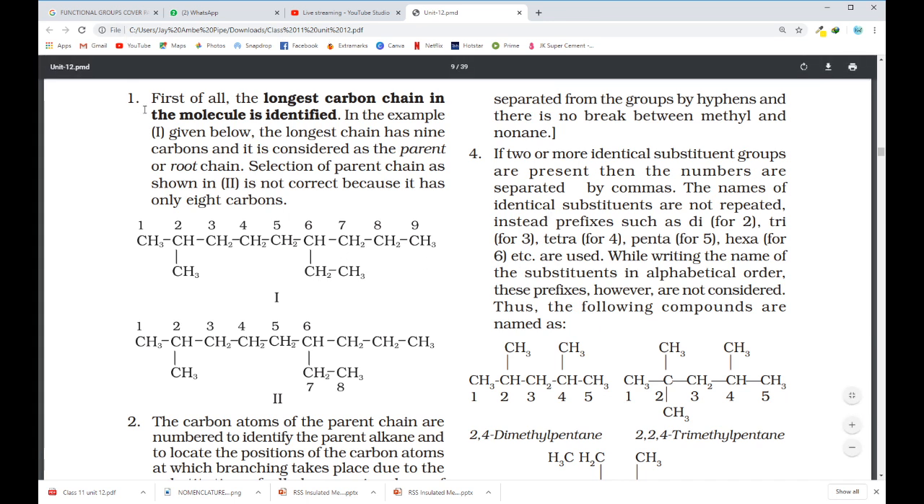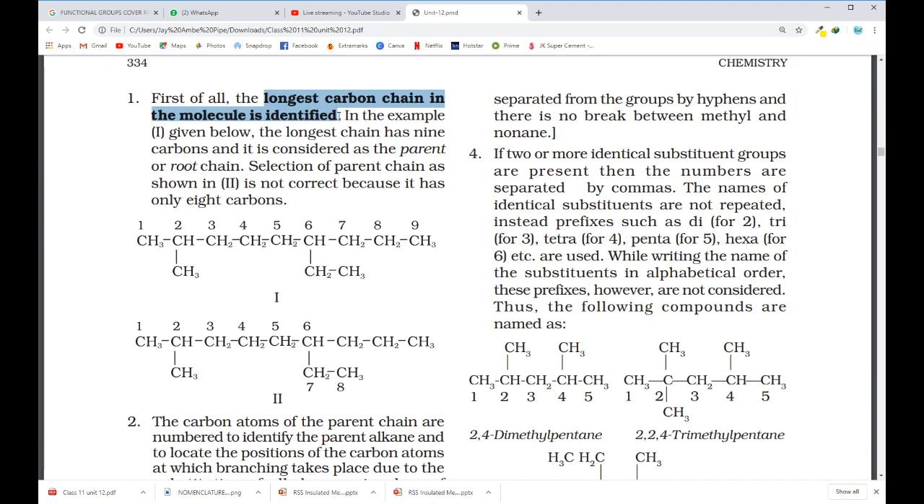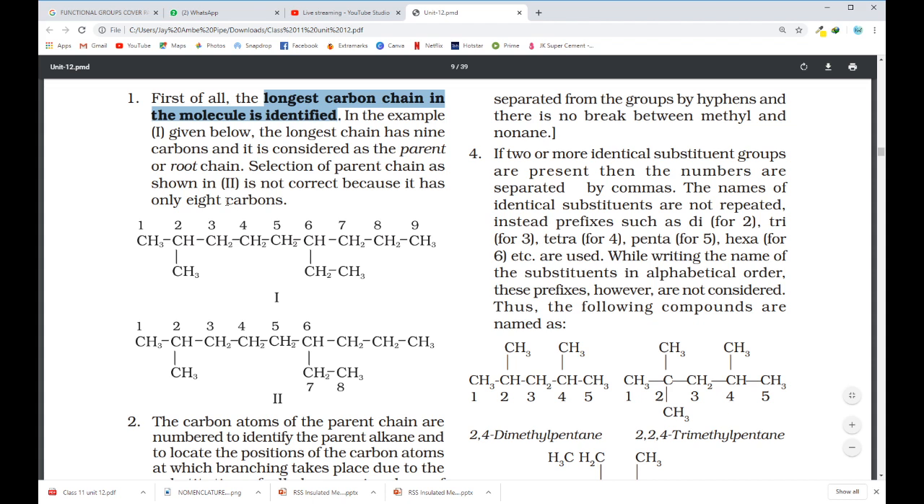Whenever we start writing the name of a compound, our first rule is to find the longest carbon chain. As I said just now, there are many substituents present on the chain, but first we have to find which is the longest chain. Here, if you see this chain, I have 1, 2, 3, 4, 5, 6, 7, 8, 9. If I go straight, this is 9 carbon atoms.